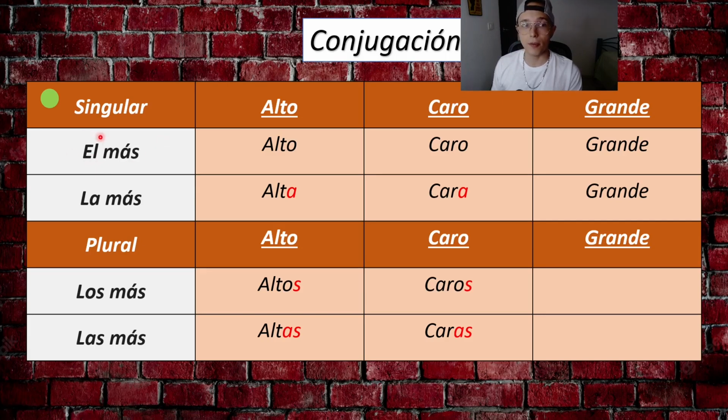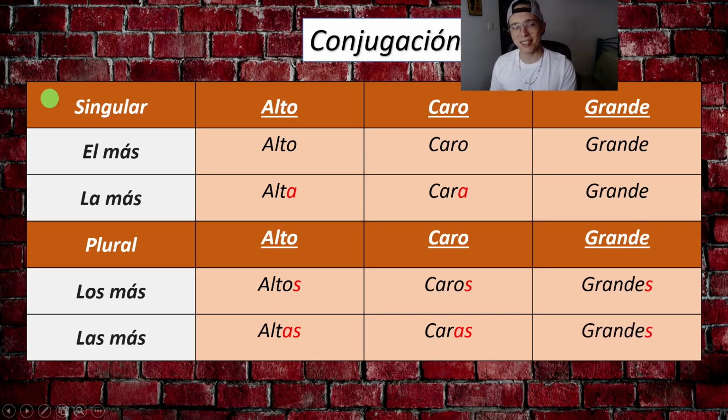So for male, we will go with el, and with female, we will go with la. In plural, it's the same, we say los más grandes, the biggest, and las más grandes, again, the biggest. So in these cases, what will change is the articles in masculine, female, plural, and singular.